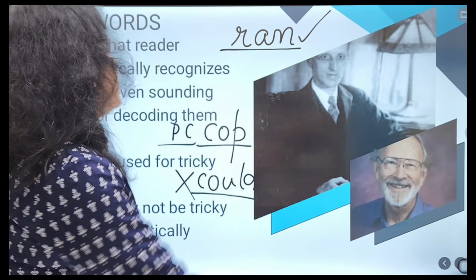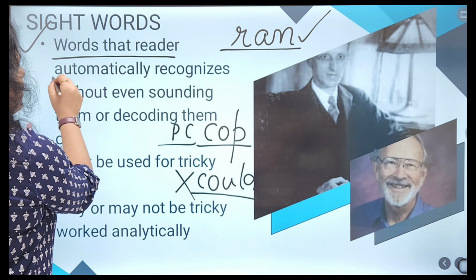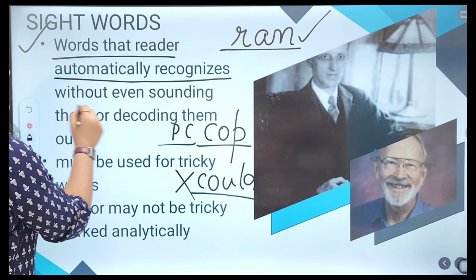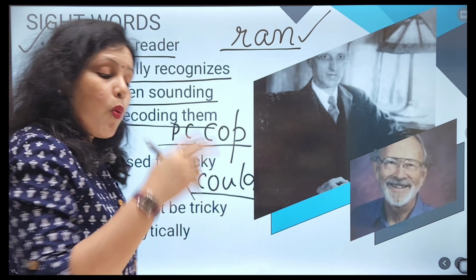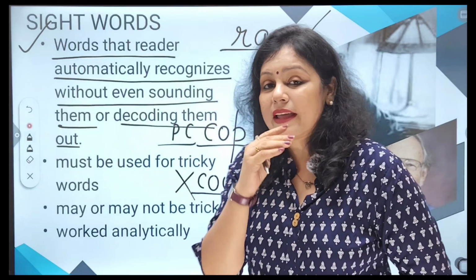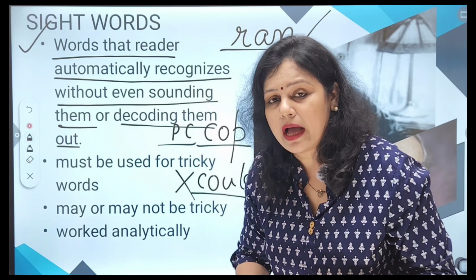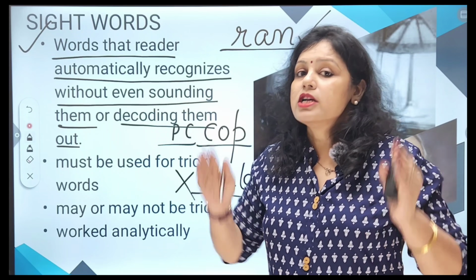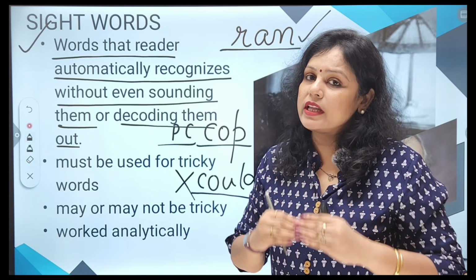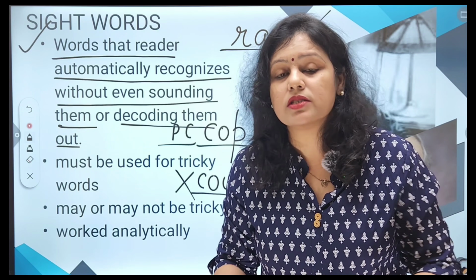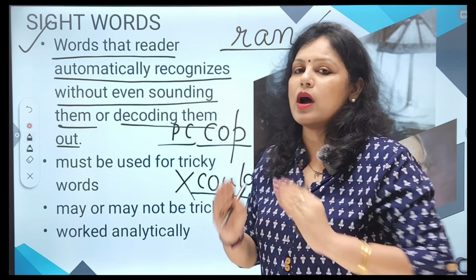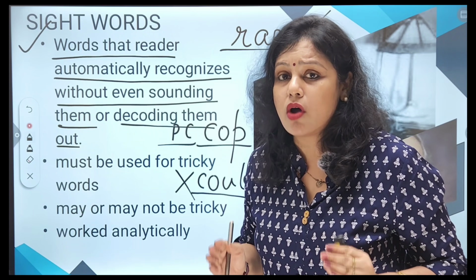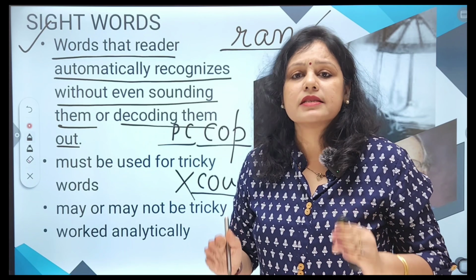Then what is the difference between them? Sight words are the words that the reader automatically recognizes without sounding them out or decoding them. Whatever word is in front of your eyes will become a sight word. So you cannot say that tricky words are sight words. Sight word means whether you are seeing the word with the help of your eyes or not. Then only it will become a sight word.